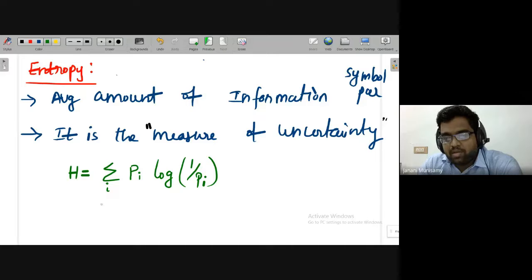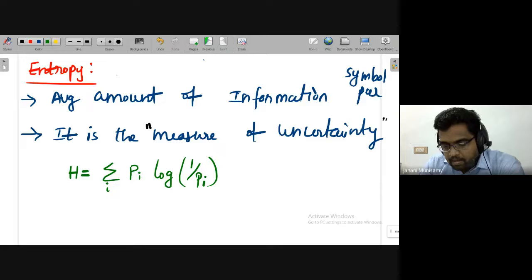Finally, you will get the average information. So definitely this function, log of 1 by Pi, will give the information of each event. This is the probability of occurrence of the event. Then if you multiply both and add everything, it will give you the average amount of information.